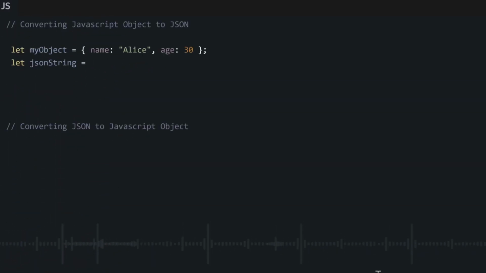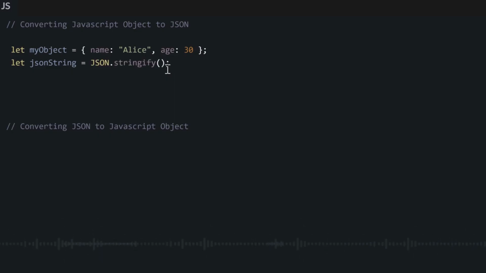You can easily convert JavaScript objects from your code to JSON, either to save them or to store them permanently. You can also convert JSON that you have saved to JavaScript objects if you want to use it in your code. For this, we use two methods. One to convert from JavaScript object to JSON, and the other one to convert from JSON to JavaScript object.